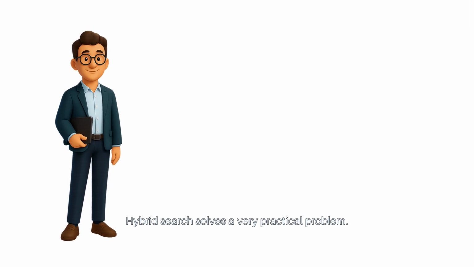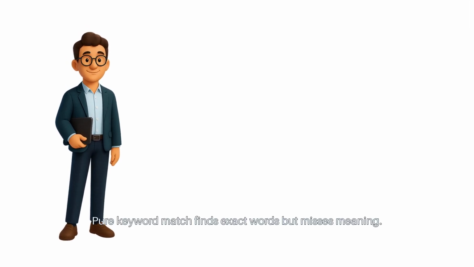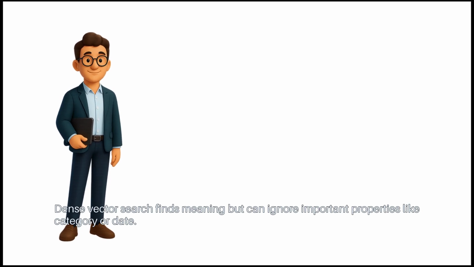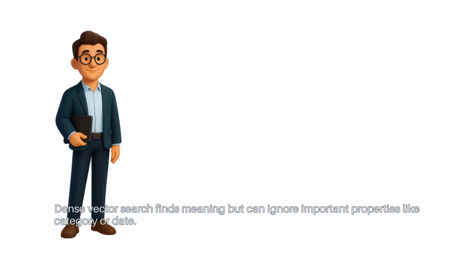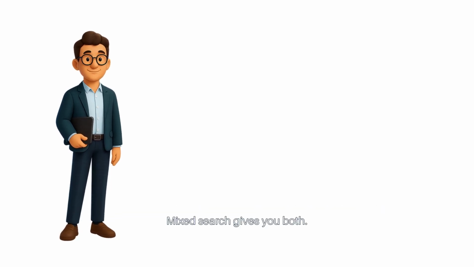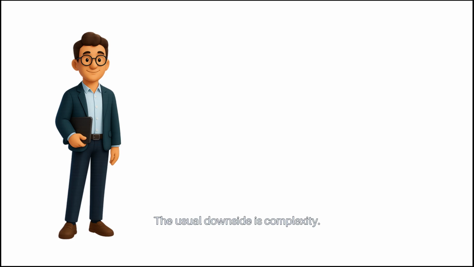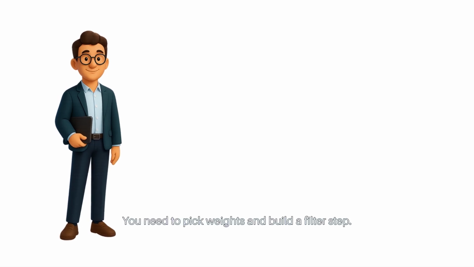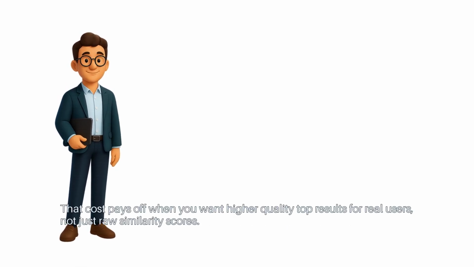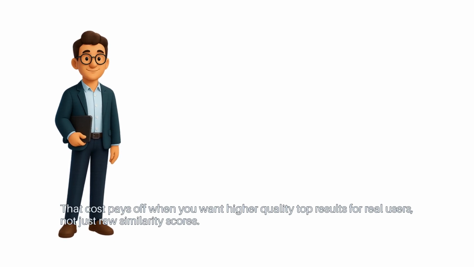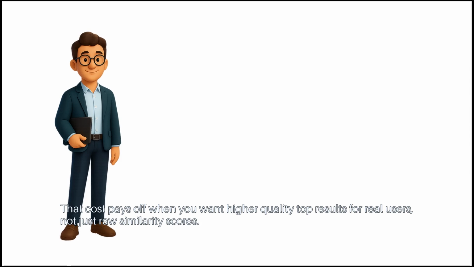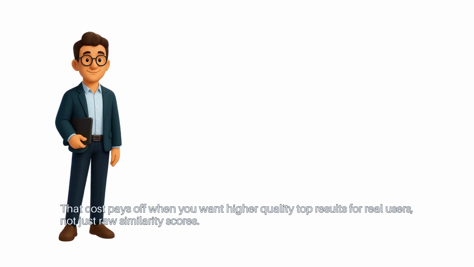Hybrid search solves a very practical problem. Pure keyword match finds exact words but misses meaning. Dense vector search finds meaning but can ignore important properties like category or date. Mixed search gives you both. The usual downside is complexity. You need to pick weights and build a filter step. That cost pays off when you want higher quality top results for real users, not just raw similarity scores.